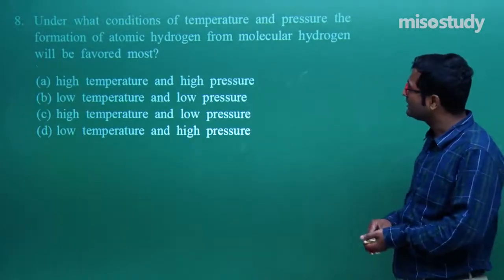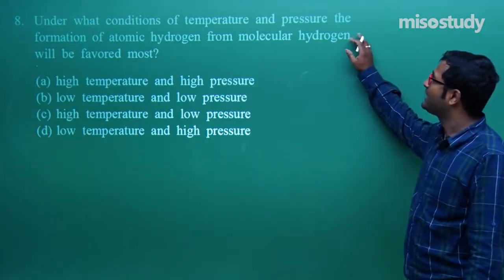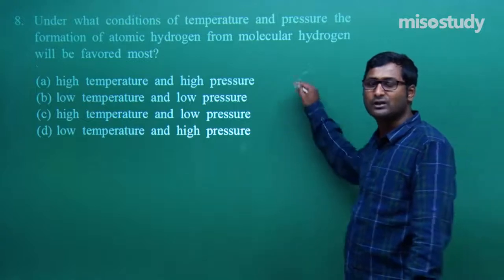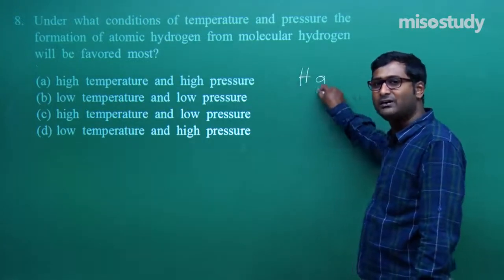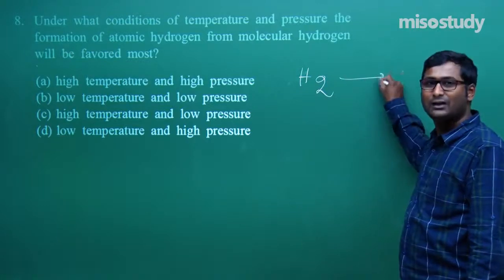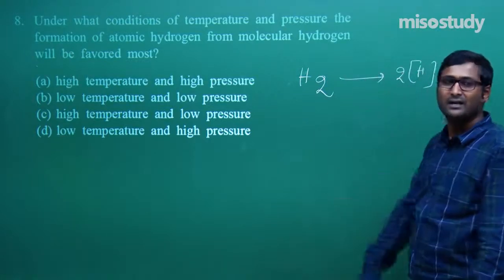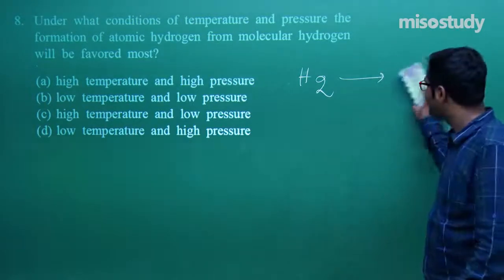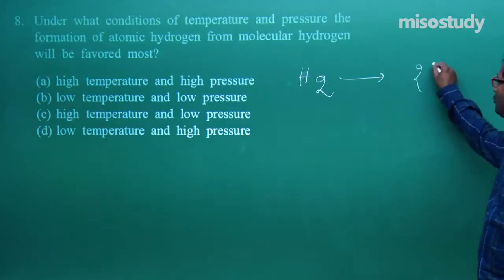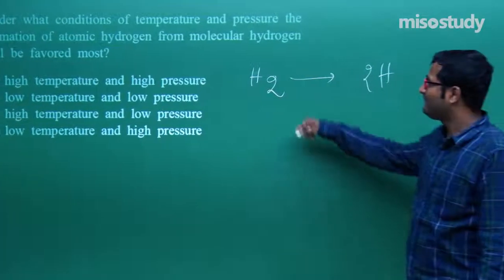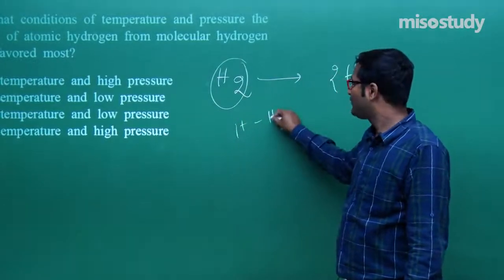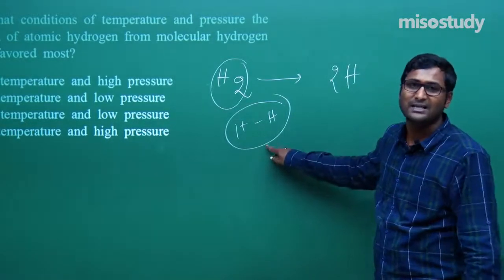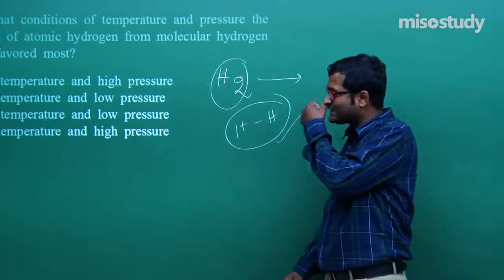What is the next question here? Under what condition of temperature and pressure does formation of atomic hydrogen from molecular hydrogen occur? What is the molecular hydrogen? Sir, H2. What is the atomic hydrogen? That is the atomic hydrogen, the representation of nascent hydrogen. So better to represent it like this, 2H, the atomic hydrogen. Definitely here is a bond. If you need to break the bond, then you need to increase the temperature, otherwise this bond will not break.